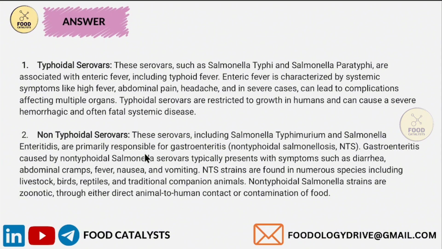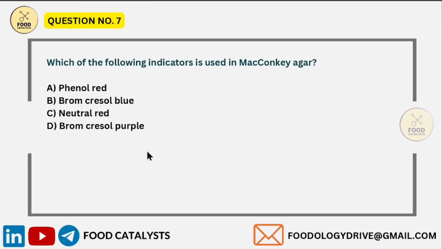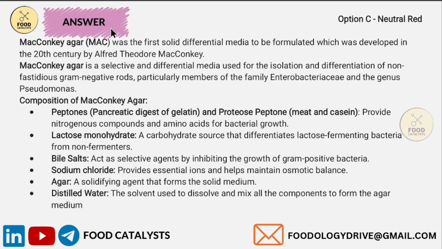Next one, which of the following indicators is used in MacConkey agar? The options are phenol red, bromocresol blue, neutral red, bromocresol purple. In coming slides, we are going to see the usage of MacConkey agar, and we are going to see details about the compositions and the indicators used. In the meantime, you try to figure out the answer.